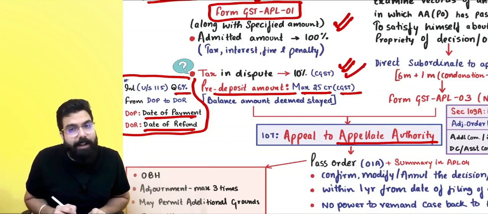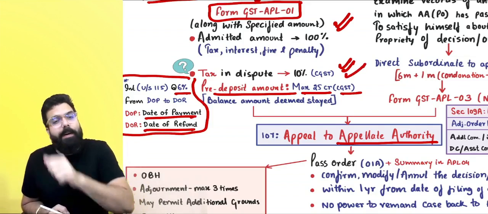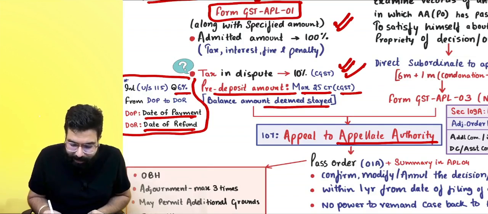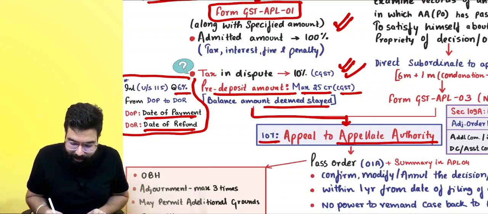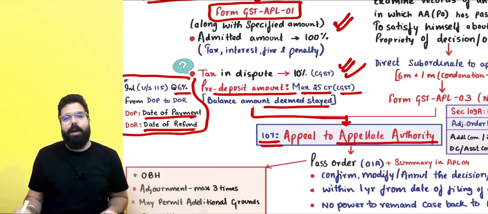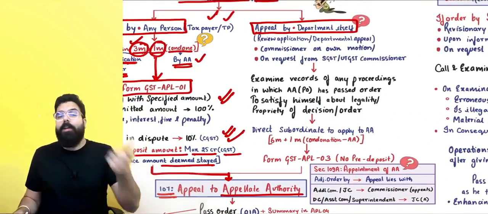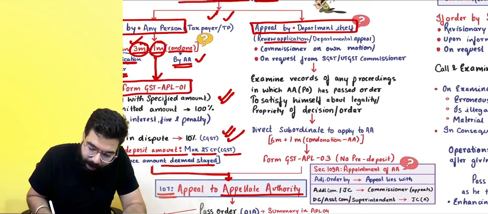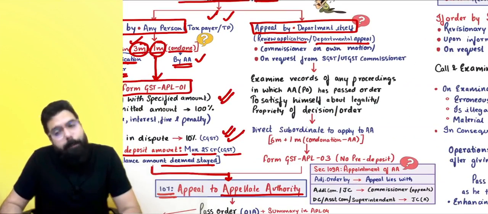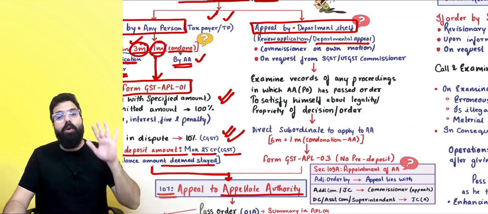Now, once you pay the pre-deposit of 10%, the balance 90% is deemed to be stayed and your appeal goes to the appellate authority. Under section 107, they talk about appeals to the appellate authority. Sir, if a department has to go for an appeal, a departmental appeal is also known as a review application.